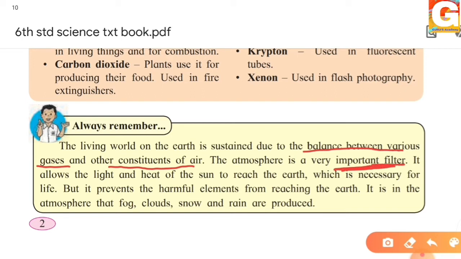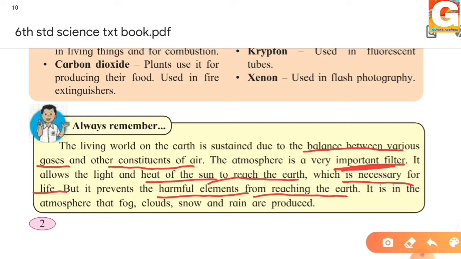You all know what a filter means. The atmosphere allows light and heat of the sun to reach the earth. That is, it is filtered. In the atmosphere, the light and heat is filtered, and we get only the light and heat which is necessary for our life, and it prevents harmful elements from reaching the earth.